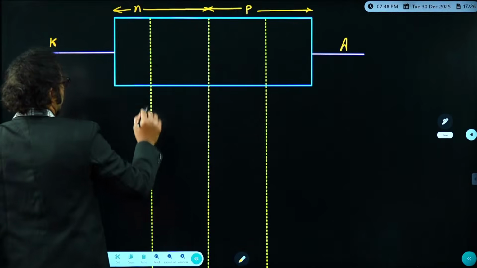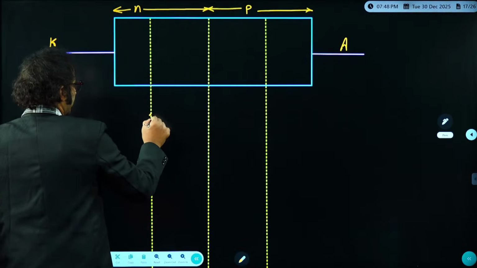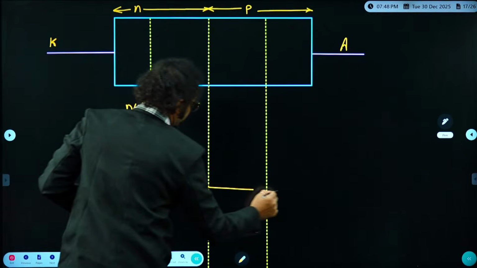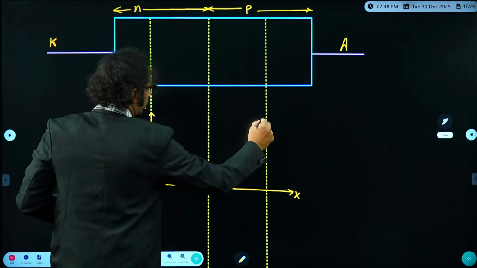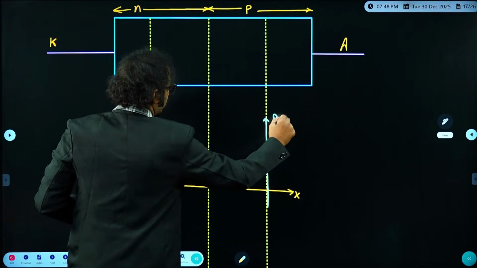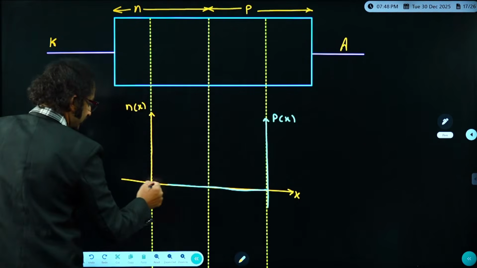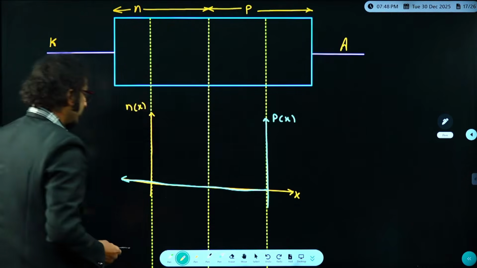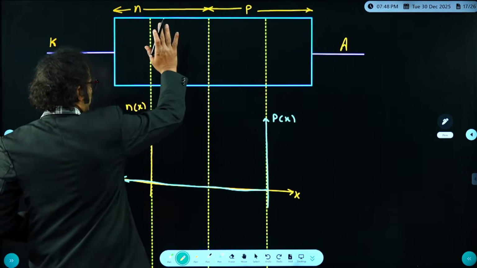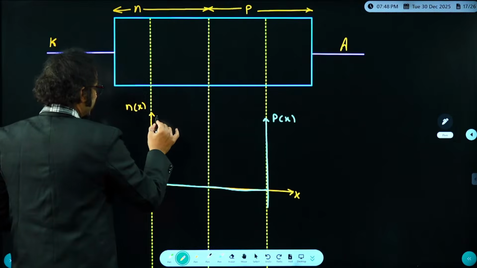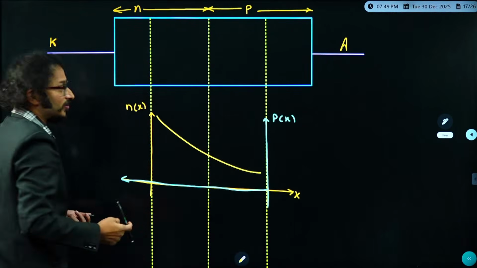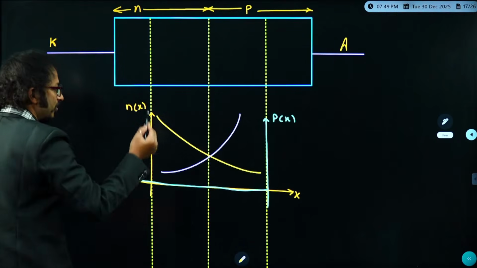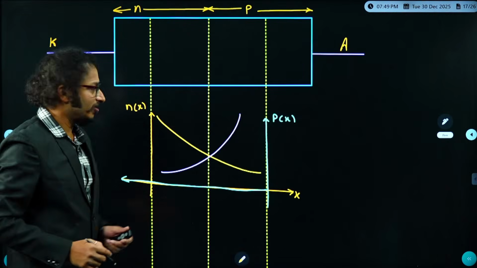Anyways, dear students, so here for the n type, let me say the y-axis is n of x, and the x-axis is distance. In a similar way, the y-axis is p of x, and the x-axis is distance. Is it okay? Electron concentration is very high in the n side, and moving towards the p side it is getting decreased, so there is a concentration gradient. Hole concentration is very high in the p side and moving towards the left it is getting decreased because of the concentration gradient. So this is representing the concentration gradient.